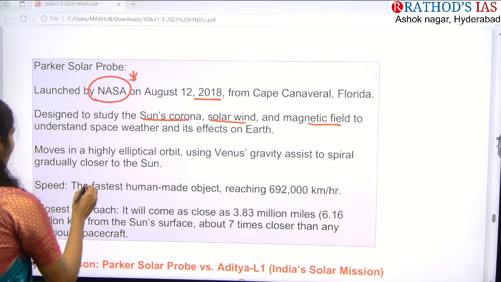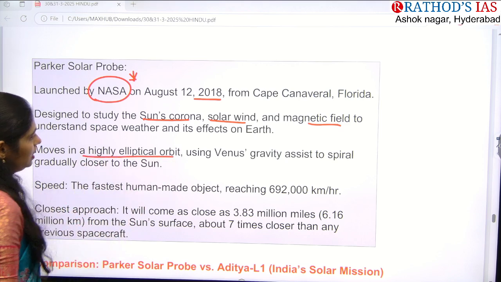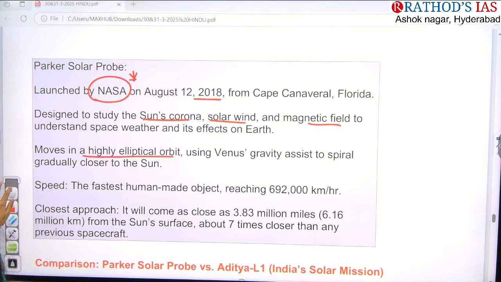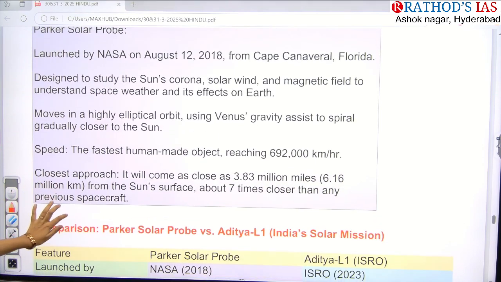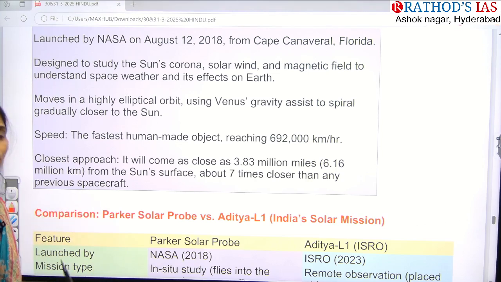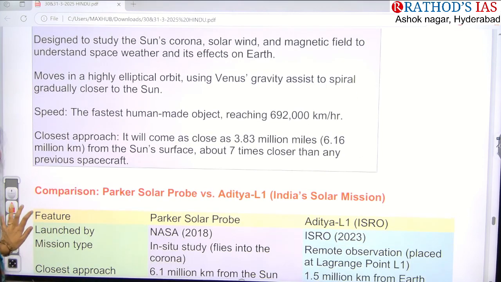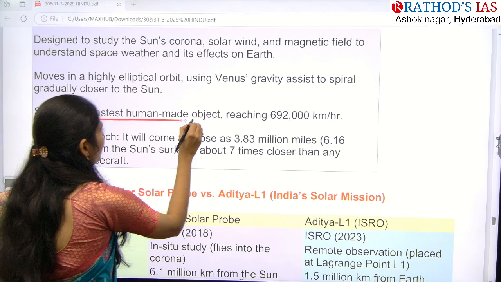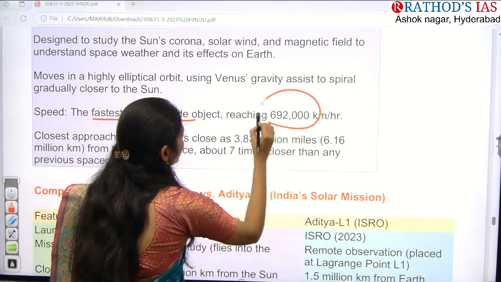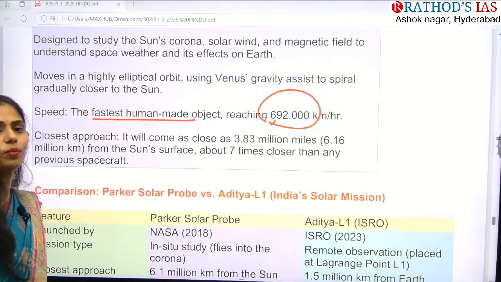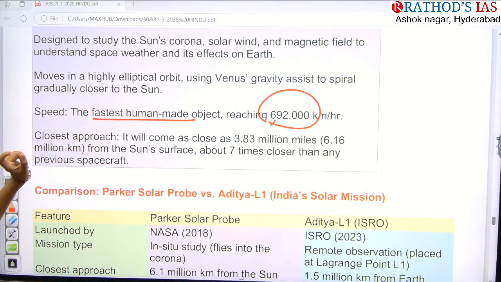And next, it moves in a highly elliptical orbit, and it uses Venus's gravity so that it moves closer towards the sun. And what is the speed? It is the fastest human-made object, reaching around 6,92,000 kilometers per hour. It is a very high speed, a very fast-moving object.